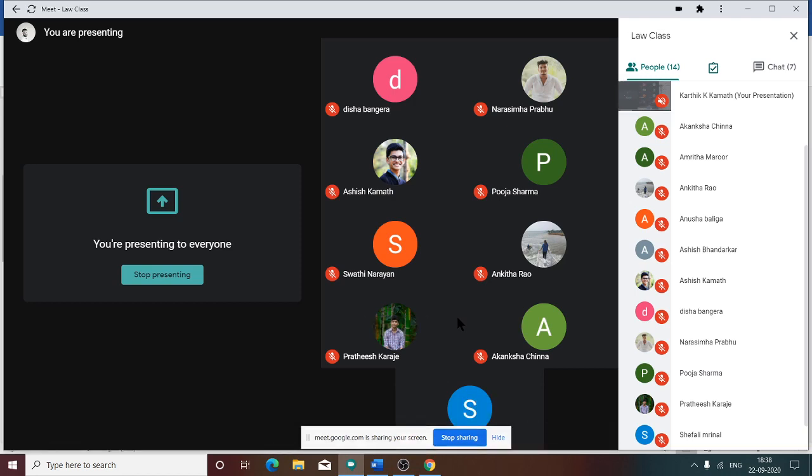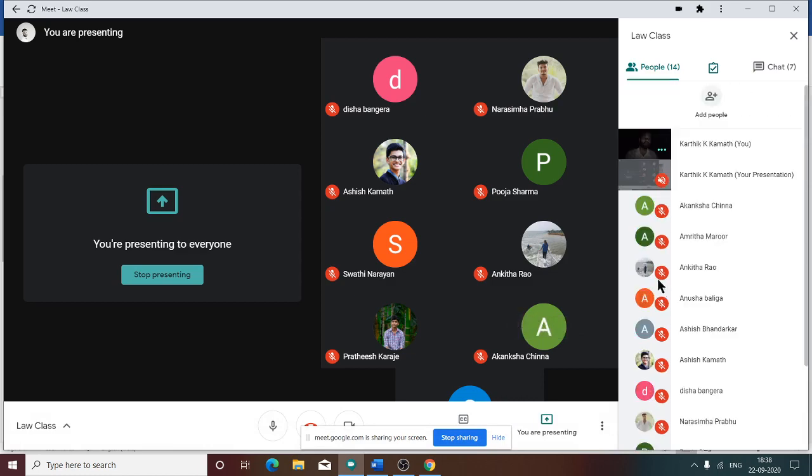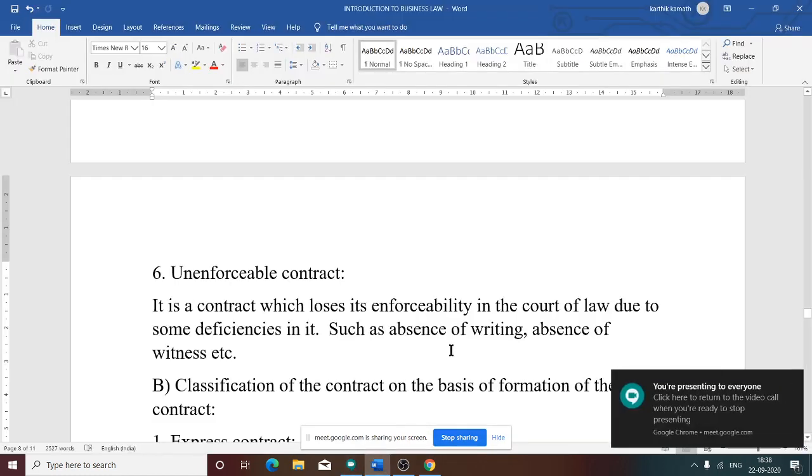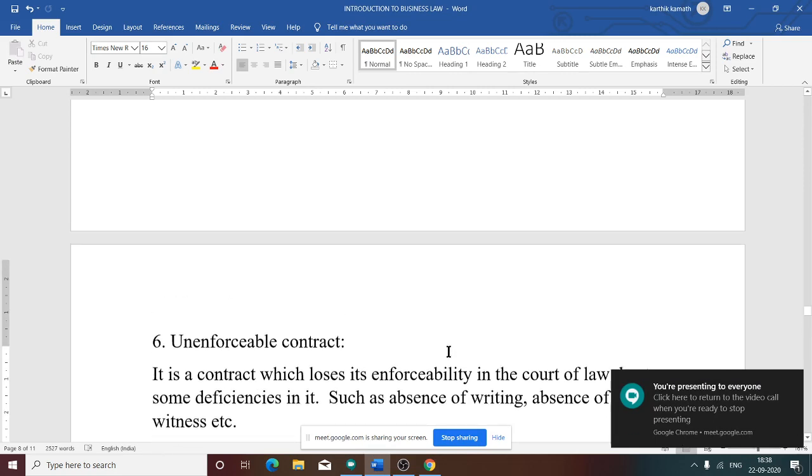But at the time of performing, due to some deficiency, the contract cannot be performed. What are those deficiencies? A witness may not be there, there may not be stamp duty, or all the procedures are not done properly. In that case, what happens? The contract becomes unenforceable. So this is the meaning of it.